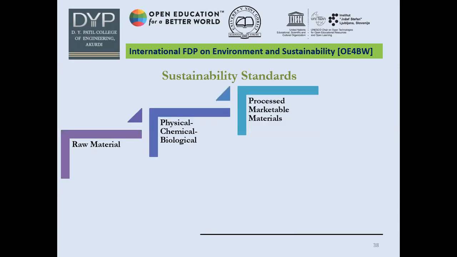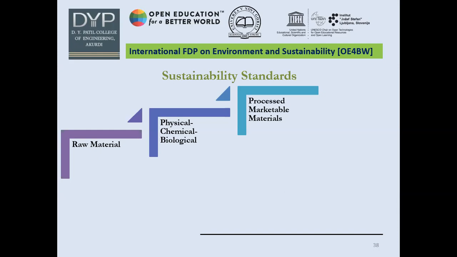As I mentioned while starting my discussion, I will try to show you how my four goals or outcomes can be achieved. The raw material is converted into a marketable product with the help of physical, physico-chemical, and biological changes.